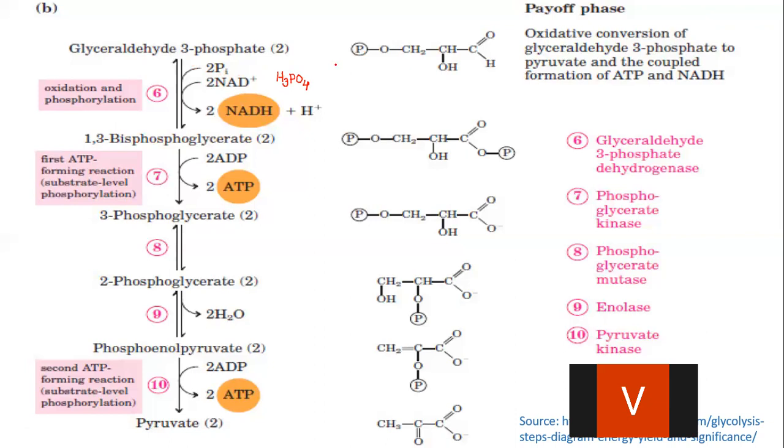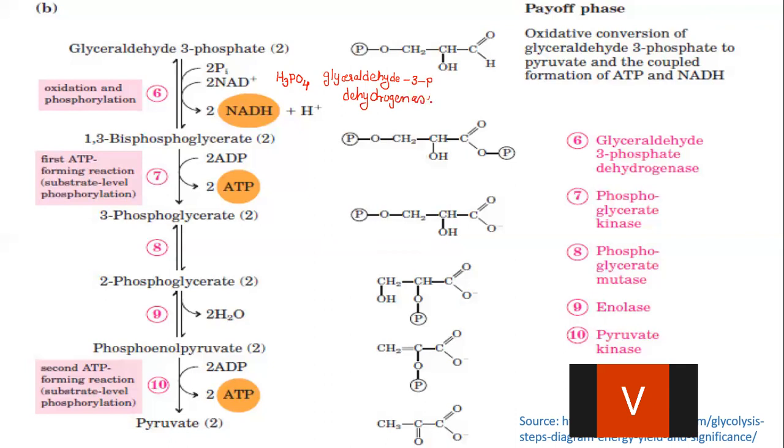Now, this conversion is carried out by an enzyme called a dehydrogenase. The name of the enzyme is written by taking the help of the substrate. So the name of the enzyme is glyceraldehyde 3-phosphate dehydrogenase.